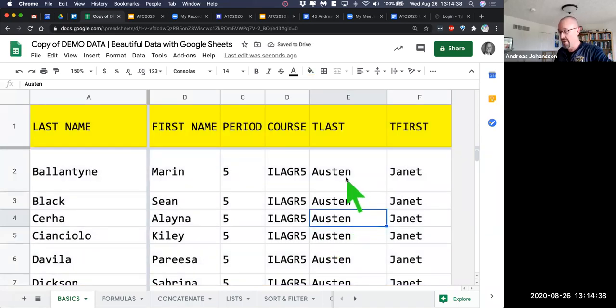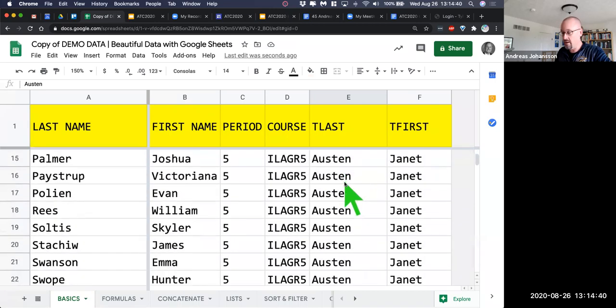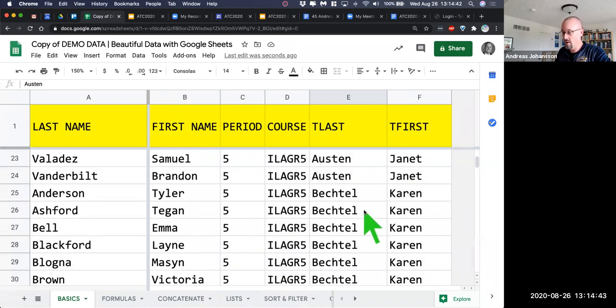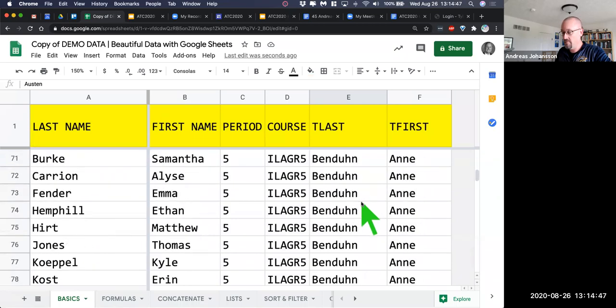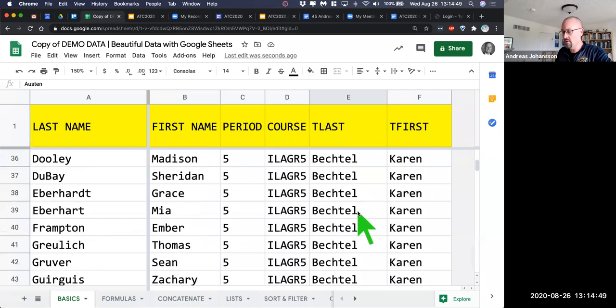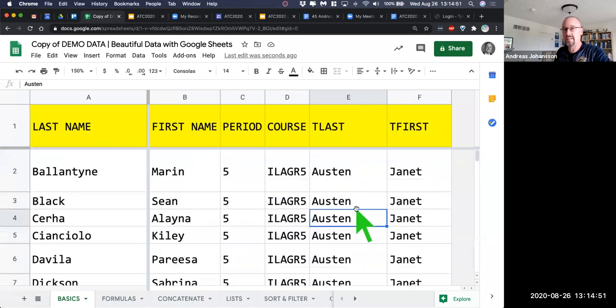So now we see that we get a different data set. Now we have Austin, Janet Austin, and we have all of Janet Austin's kids. Here they are. And then we have all of Karen Bechtel's kids. And then we have all of Andy Van Dunes, and so on and so forth. So lots of ways to sort it. And notice we haven't deleted any data. We haven't done anything with it. And I'm going to show you an even quicker, faster way to sort it.